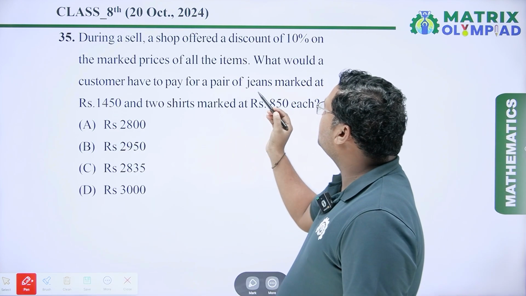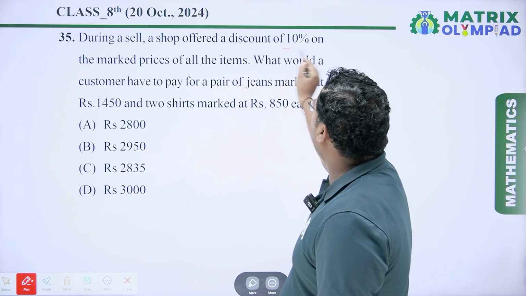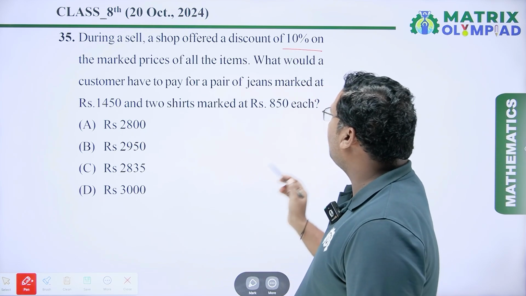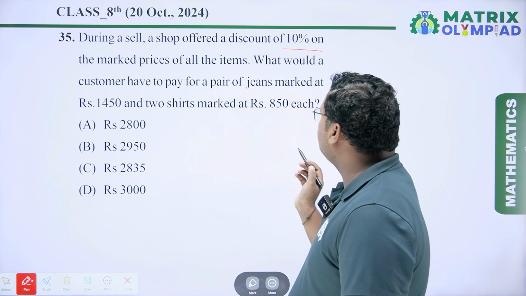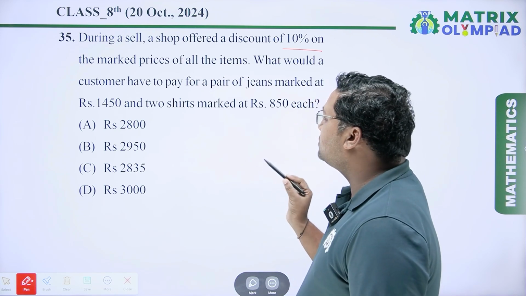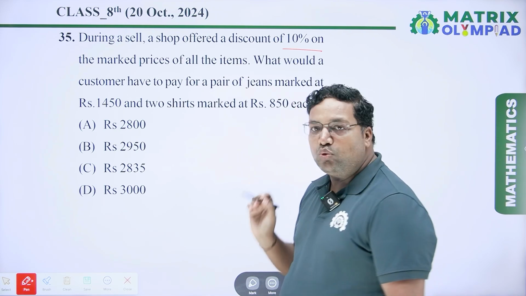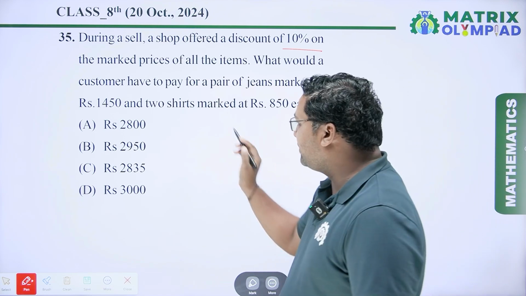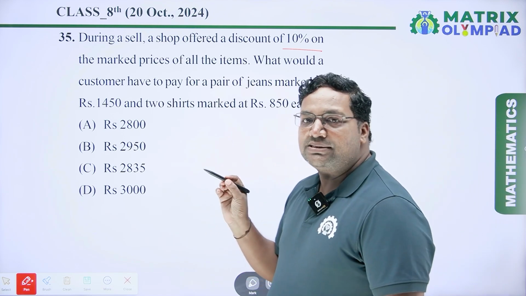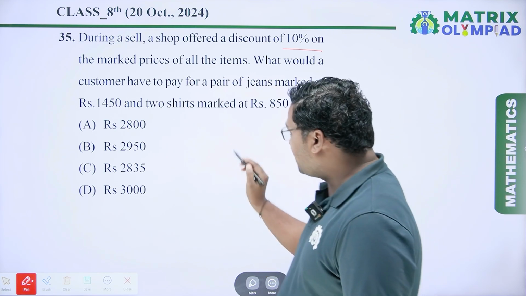During a sale, a shop offered a discount of 10% on the marked price of all the items. What would a customer have to pay for a pair of jeans marked at rupees 1450 and 2 shirts marked at rupees 850 each? So first we have to find out the selling price of jeans.